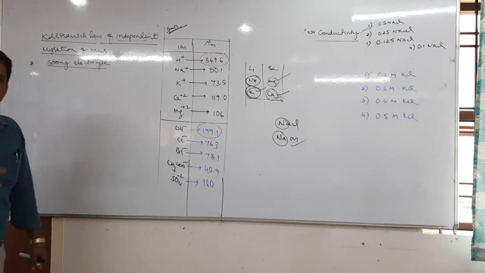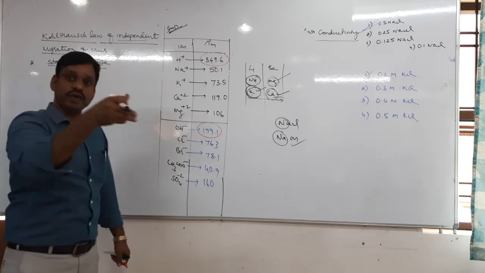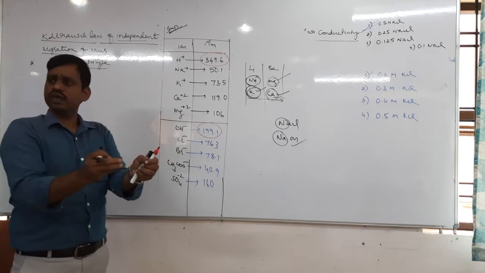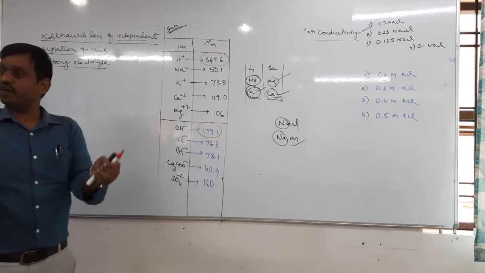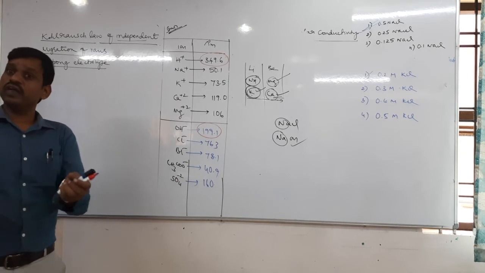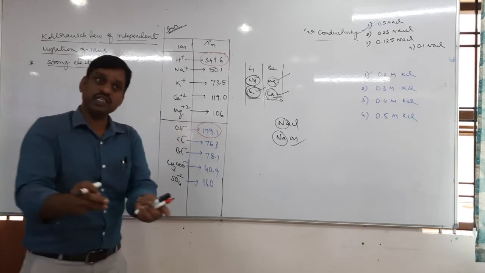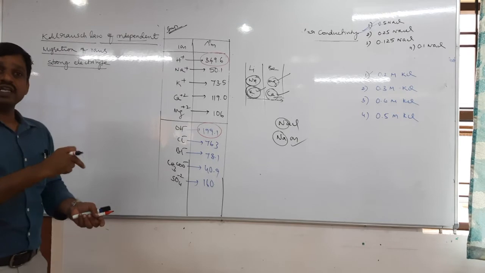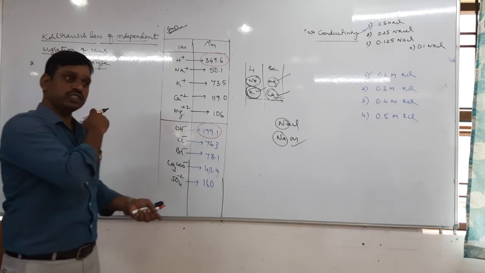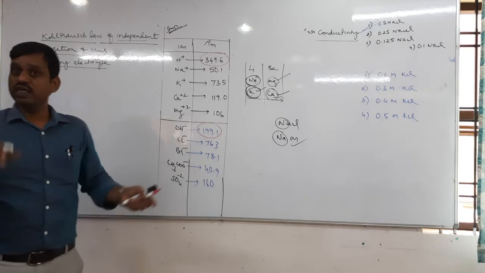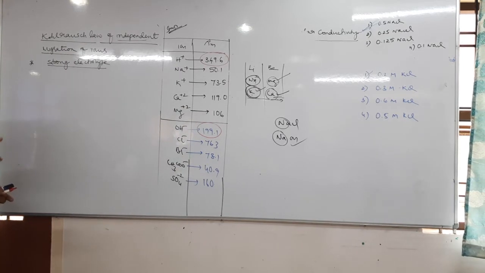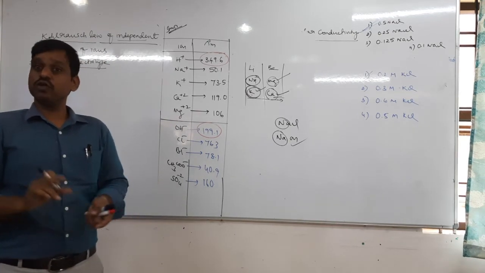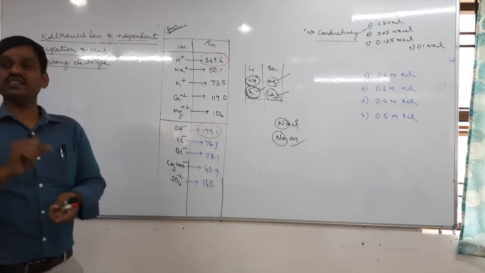Now, so far what we have studied is that the migration of cation depends on migration of anion. Why? Because cation and anion both have interionic force of attraction. So due to interionic attractions, the migration of cation is influenced by migration of anion. But this law says that it is independent migration. Cation migration is independent, anion migration is independent, then only it is applicable. And that independent migration is possible only in case of strong electrolyte, because strong electrolyte undergoes complete ionization.